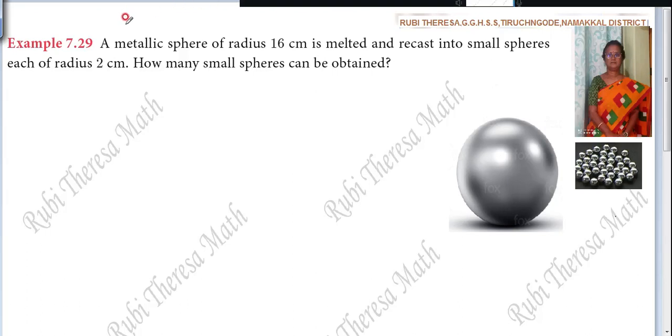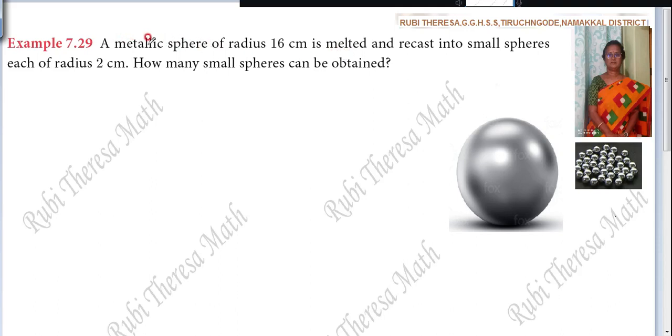Papu, Kanna, listen here. A metallic sphere of radius 16 centimeter is melted and recast into small spheres of radius 2 centimeter. How many small spheres can be obtained?